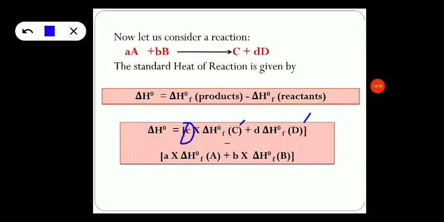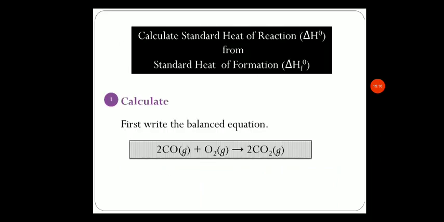We have small c moles of product C and small d moles of product D. Next, minus standard heat of formation of reactants, that is A and B. That should be multiplied by the number of moles, that is small a and small b, the number of moles of reactants A and B. So this is the general form for expressing the standard heat of the reaction.